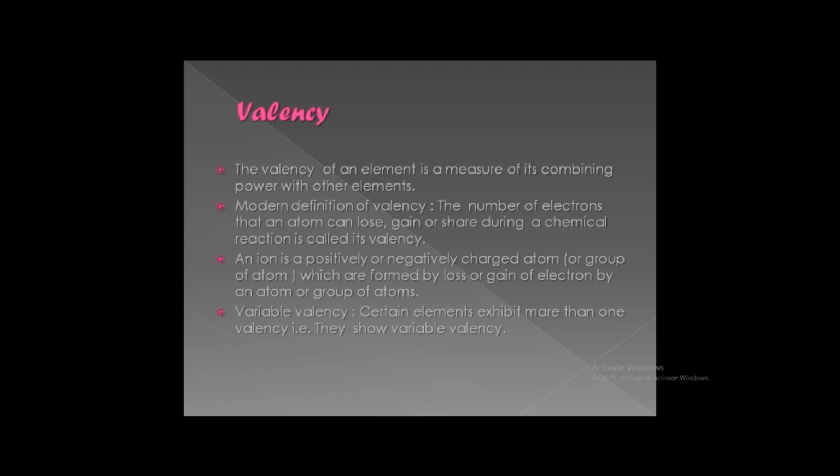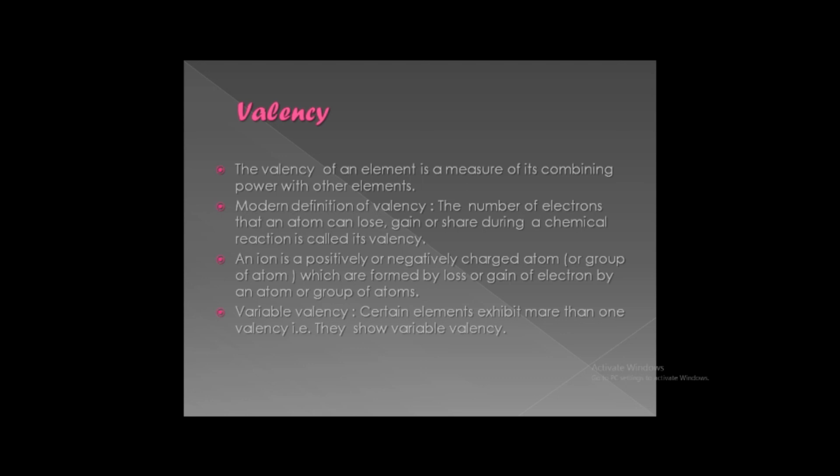They have a nomenclature. How do we do the nomenclature of this type of element showing variable valency? Take an example of copper. Copper shows 2 valencies, +1 and +2. To identify which valency copper has, for copper having the higher valency +2 we add the suffix IC, and for copper having the lower valency +1 we add the suffix OUS. So how will you call copper? Copper having +1 valency will be called cuprous. Copper having +2 valency will be called cupric.